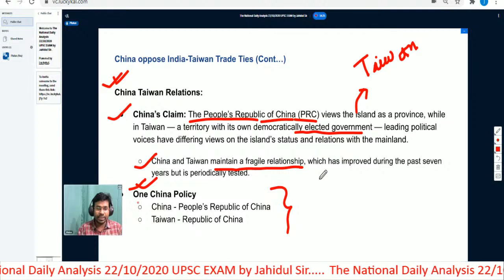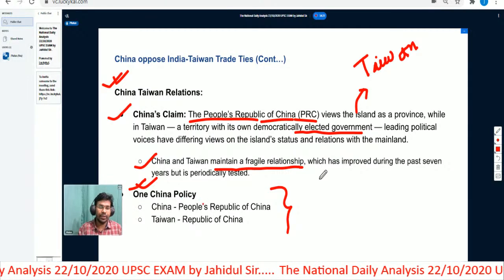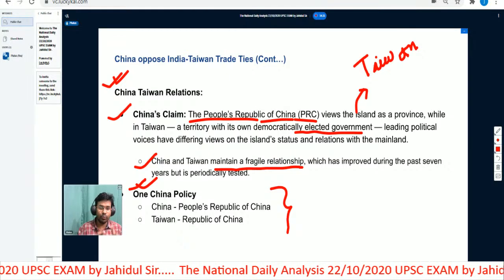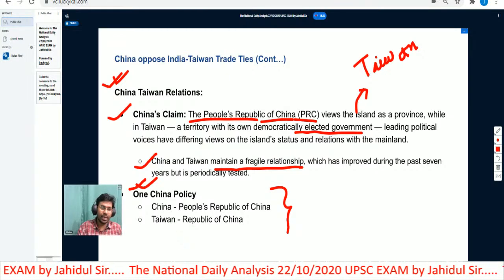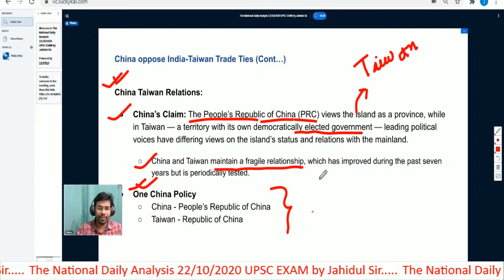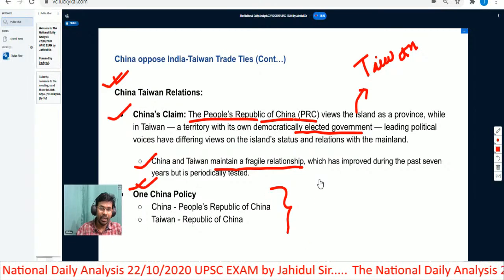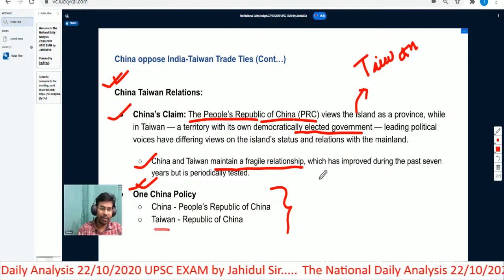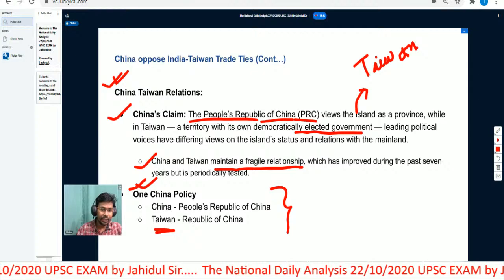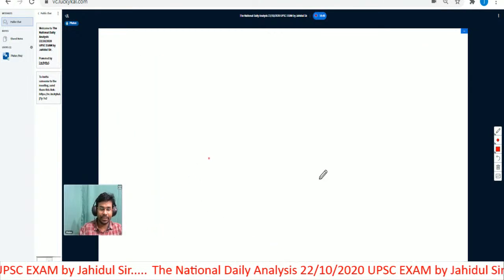So China asserts the One China policy, under which it promotes that China and Taiwan are the same, and those countries that want to have relations with China should not have any relation with Taiwan. So this is the thing. This is the official position of China. And at the same time, Taiwan is a small island territory that is very near to China.